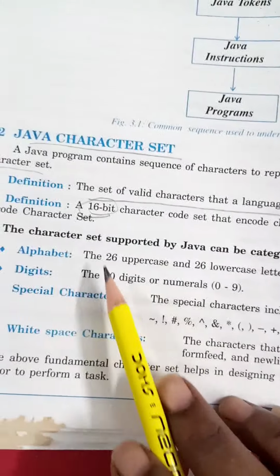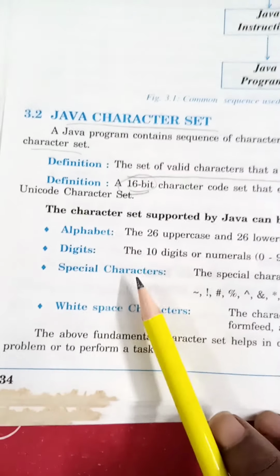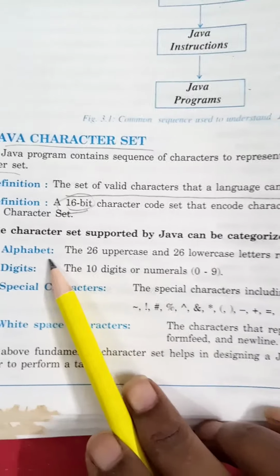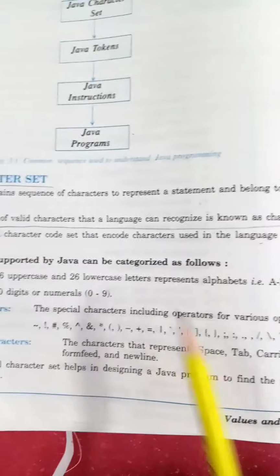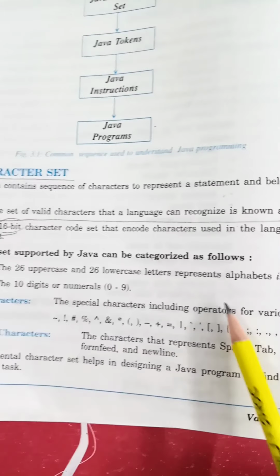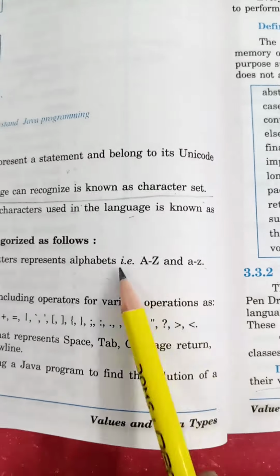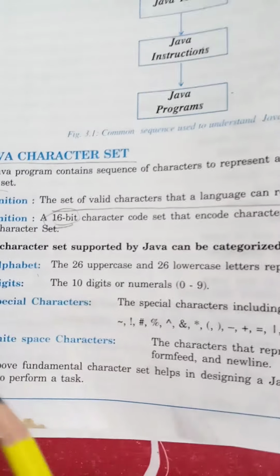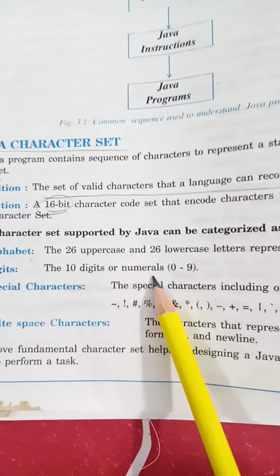Now the character set supported by Java can be categorized as follows. Alphabets. How many alphabets? 26 uppercase and 26 lowercase letters, represented by the alphabets a to z and A to Z, capital and small. These alphabets are there in the character set supported by Java. What else? 10 digits, or you can say numerals from 0 to 9.